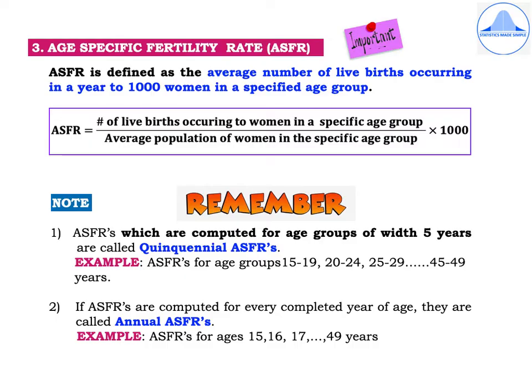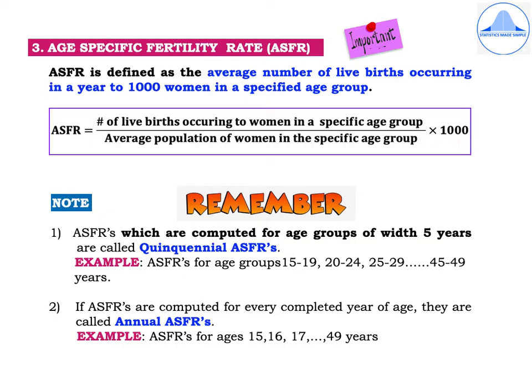ASFRs can be of two types. First one are the quinquennial ASFRs and second are the annual ASFRs. So what are quinquennial ASFRs? If ASFRs are computed for age groups of width 5 years, then they are called as quinquennial ASFRs.